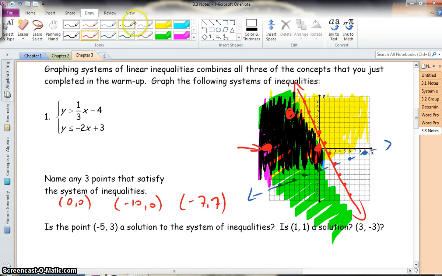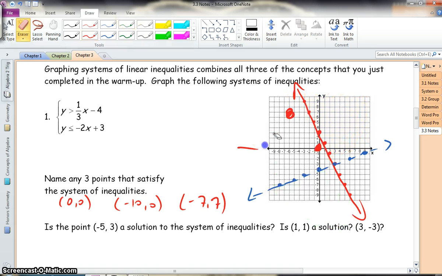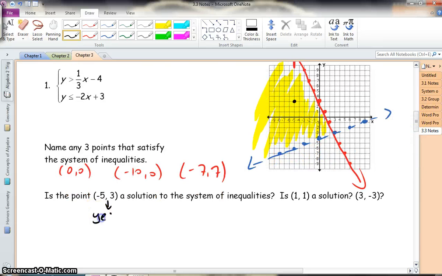Is the point negative 5, 3 a solution? Well, I'm going to get rid of this for a second here. And remember we said everything was shaded in here. So that was my solution. So is negative 5, 3 a solution? Does it fall within my shaded area? Yep, it's inside that shaded region. So we would say yes. It says, what about 1, 1? Is 1, 1 a solution? Well, it falls right on my line, so yes, because it lies on the solid line.